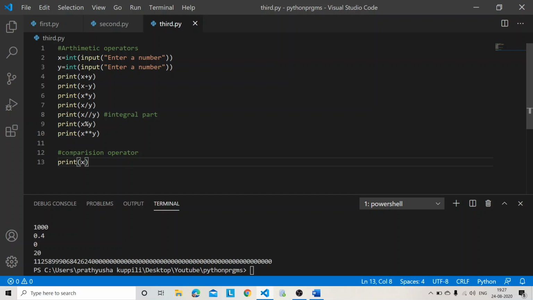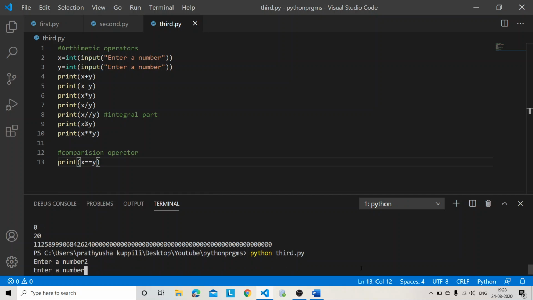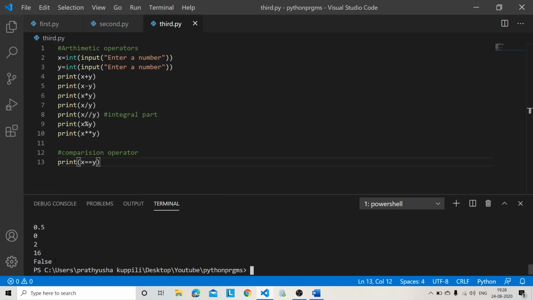x double equal to y. What is it going to give? For example, I am taking the x value as 2 and the y value as 4. It compares whether both are equal, like for example, x is a tall guy and y is a short guy. It compares whether you both are equal or not. If it is equal, it gives true, else it gives false. 2, 4. So it is giving false because 2 is not equal to 4.